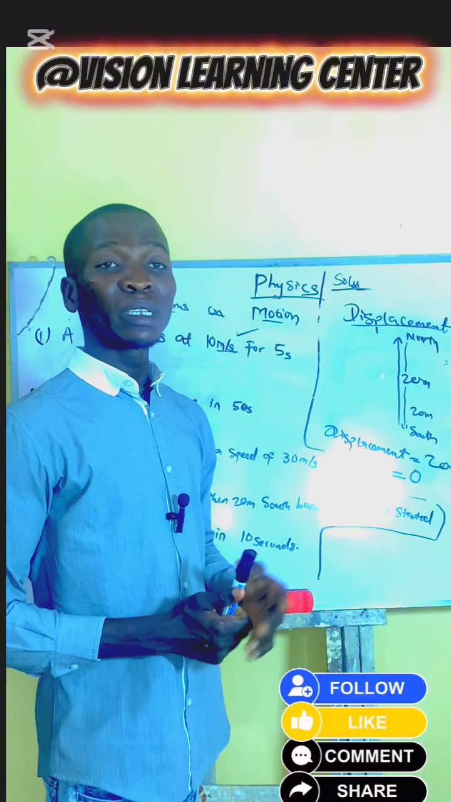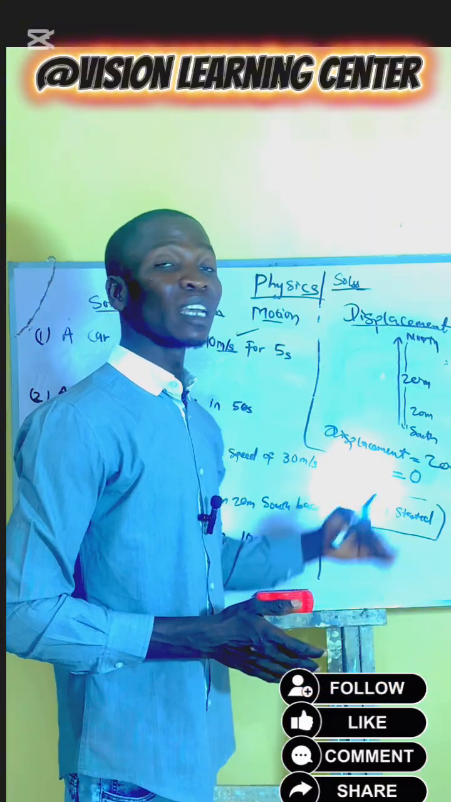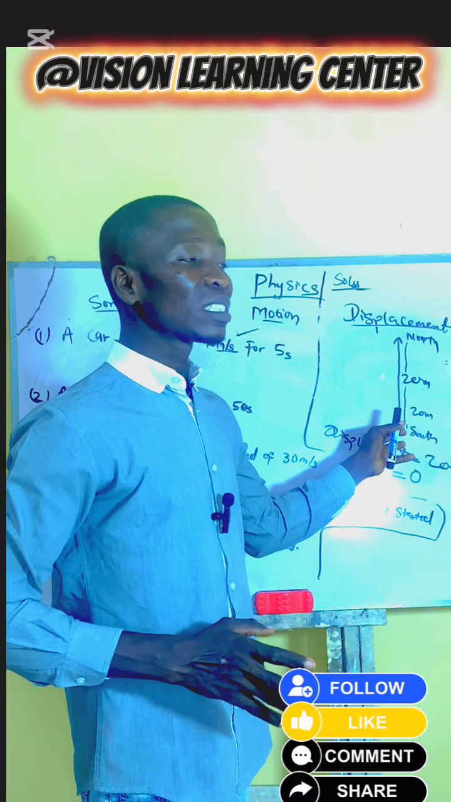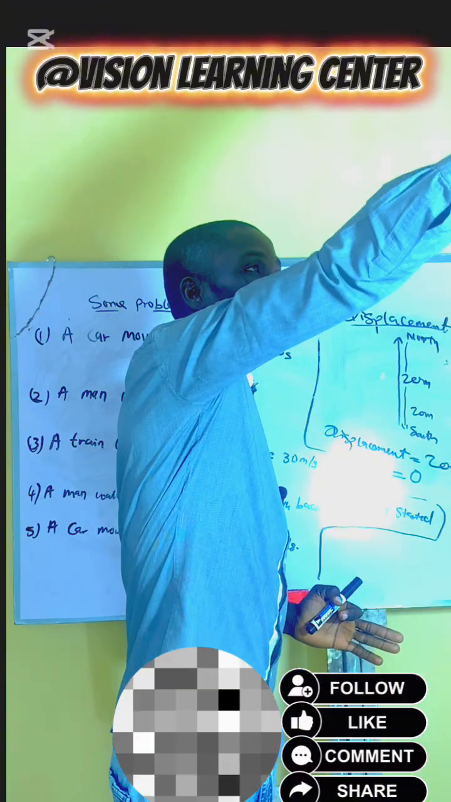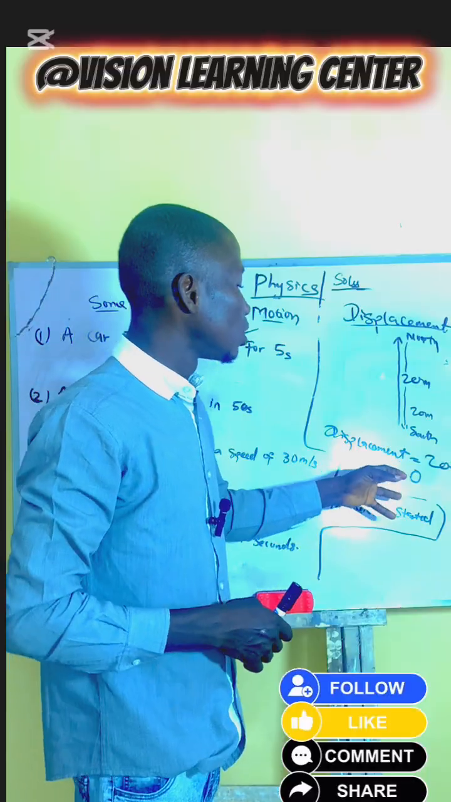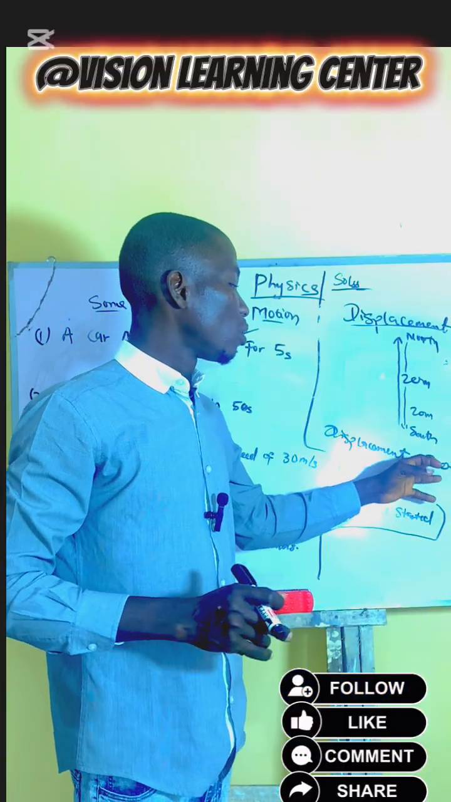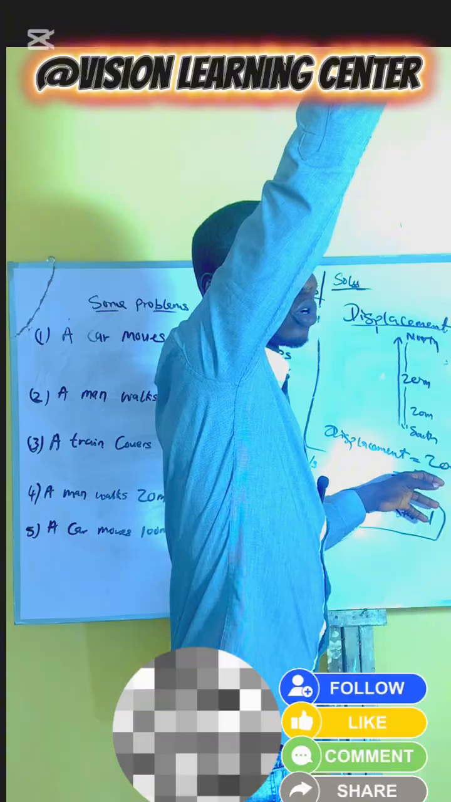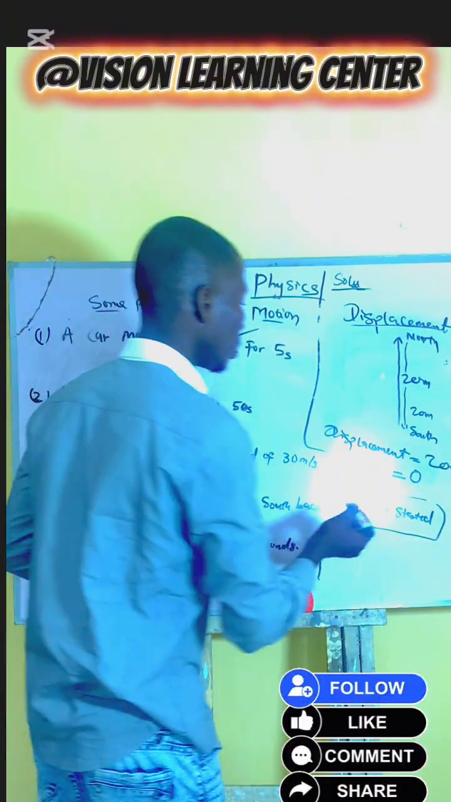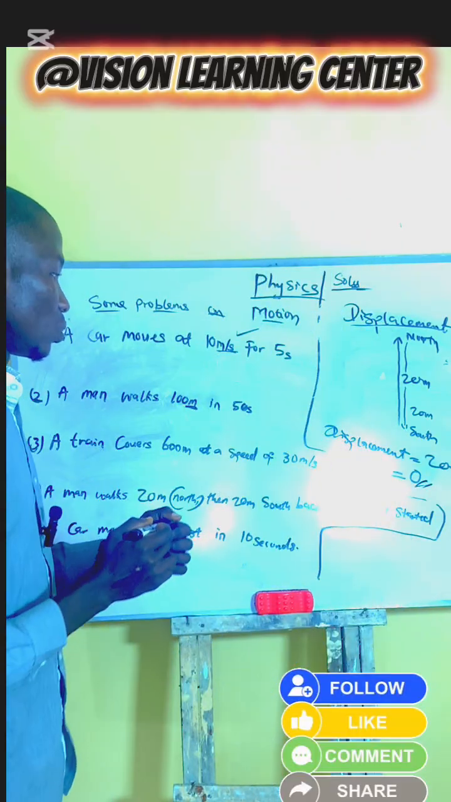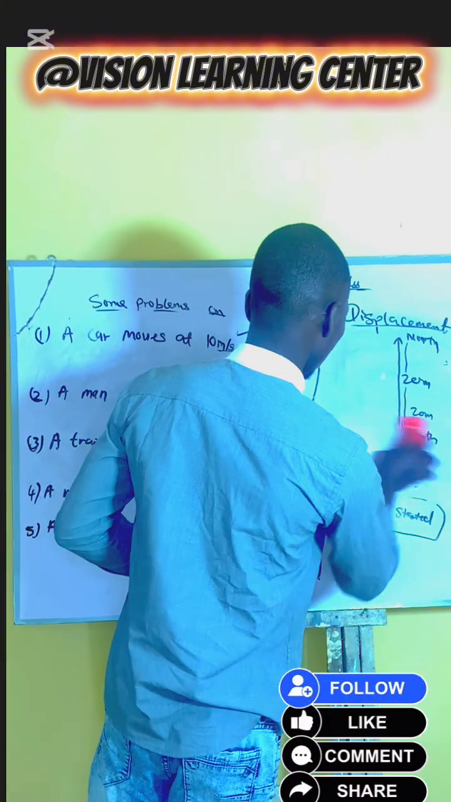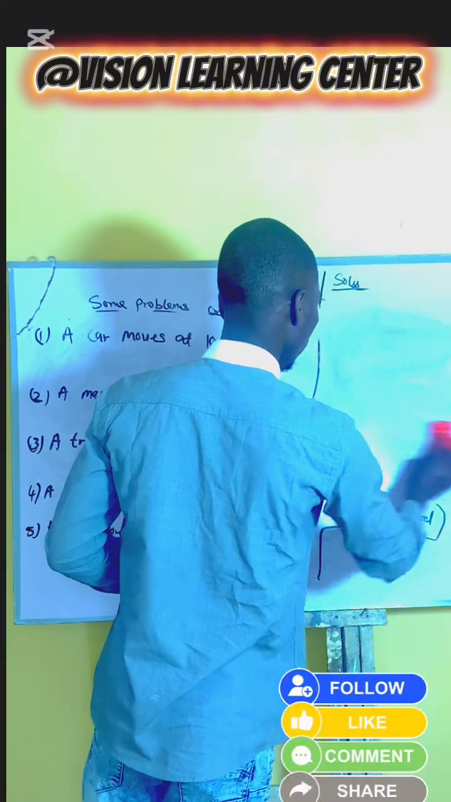So displacement can be negative, can be positive, and can be 0. Whenever an object starts from somewhere and later comes back to where it started, the displacement is 0. If you subtract the journey he goes up and the journey he comes back, it will give you 0. So our displacement here is 0. Okay. Then let's solve number 5.